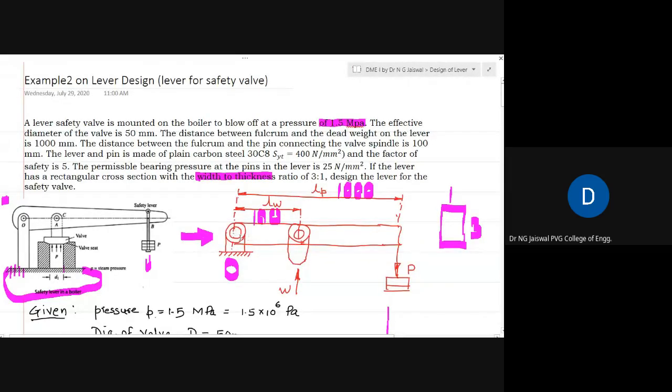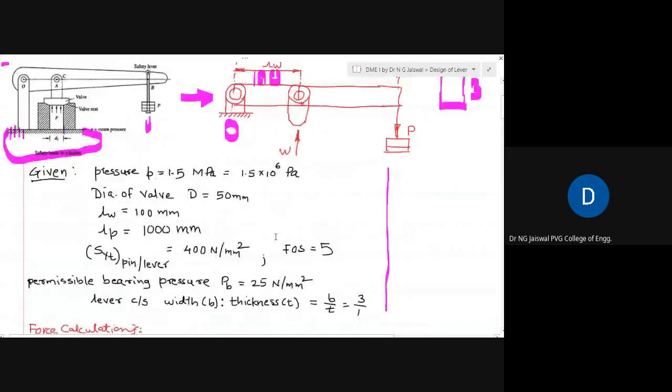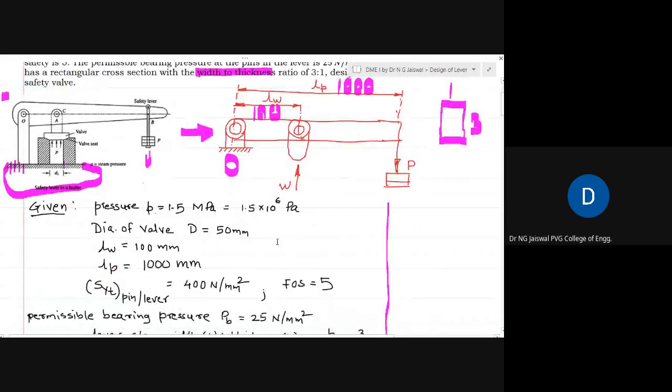Okay, which will support this inside this hole. So the pin will be stationary, and the lever can have some motion because it is meant for that motion. When you expect the wall to be lifted, the lever has to get lifted. So that relative motion will be there between the pin surface and the other surface of the lever. So here is where the bearing pressure will come into the picture.